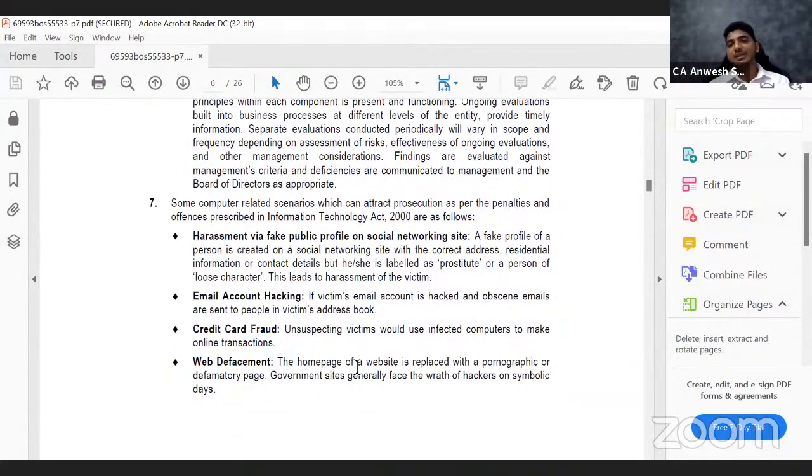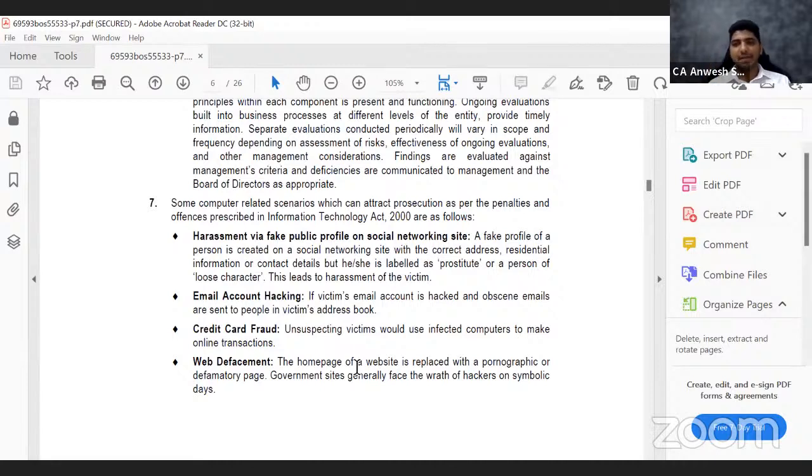The first offense that you can do is harassment via fake public profile on social networking sites. If you're a Twitter user, you must be knowing this. A cricketer puts something and there are like 1000 comments for that. Again, when you go and check it, these are not real people. These are fake profiles that people create to stalk others and to harass others. That is the first offense.